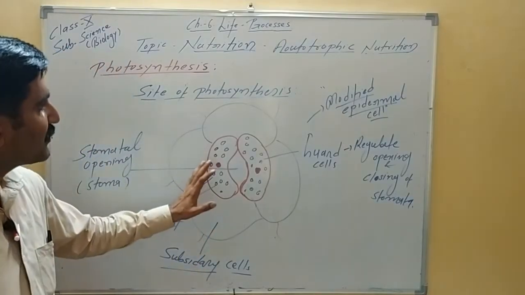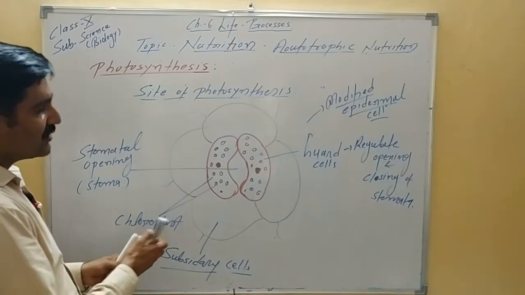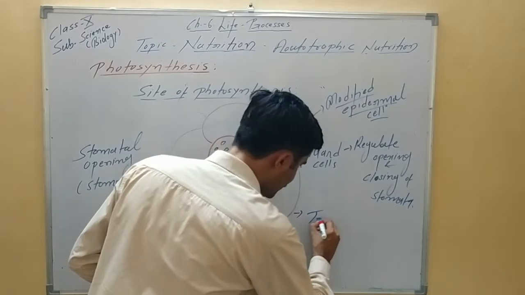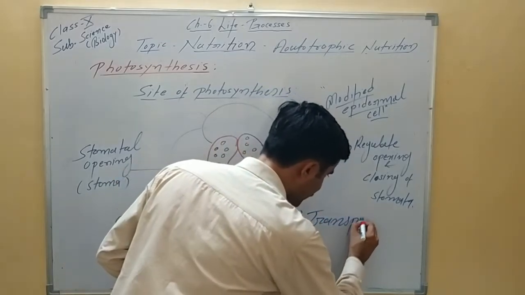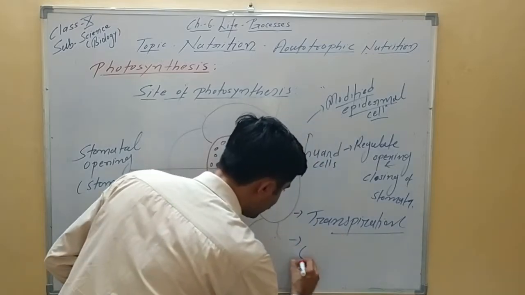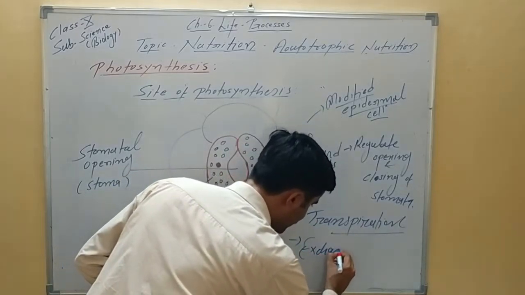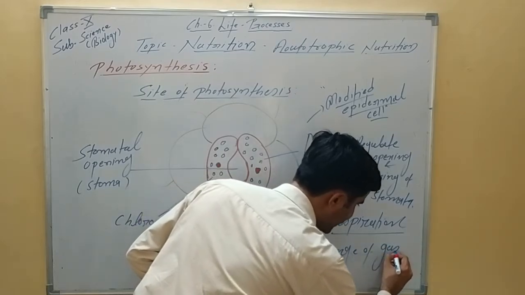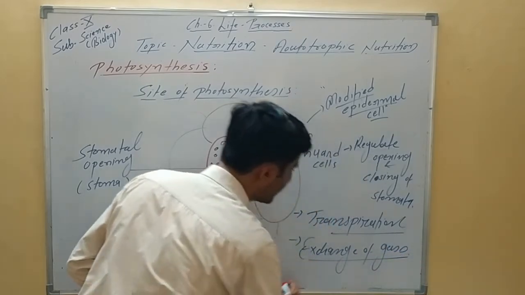But overall you have to remember that this structure, the stomata, helps in transpiration. So two functions you can remember. These help in transpiration, and these help in exchange of gases. Besides that, they also help in regulation of body temperature in the plant.